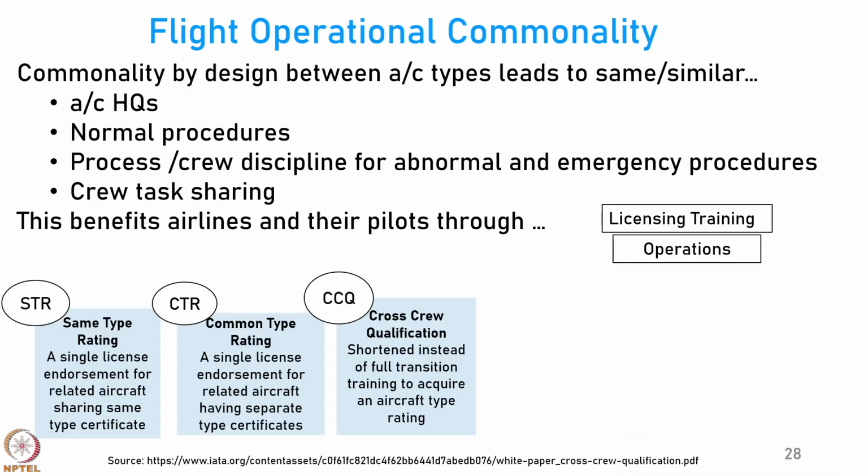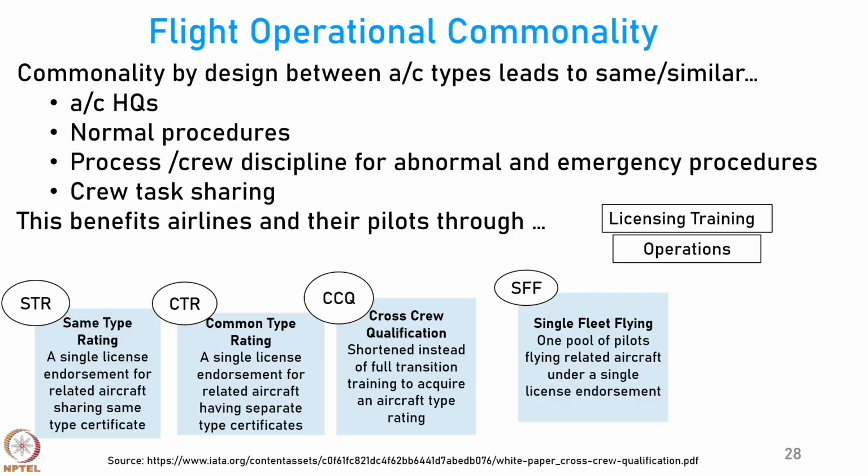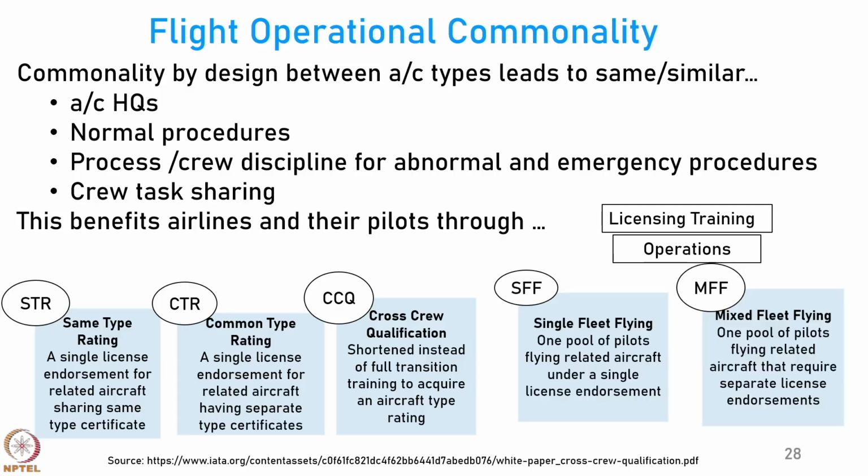You have then improvements in operations. For example, you could have single fleet flying. You can have one pool of pilots flying under a single license endorsement. All of them are available to fly because the aircraft are very similar. Or you can have mixed fleet flying. In mixed fleet flying, there is one pool of pilots flying related aircraft that require separate license endorsements, and you can have one pool here and one pool here.